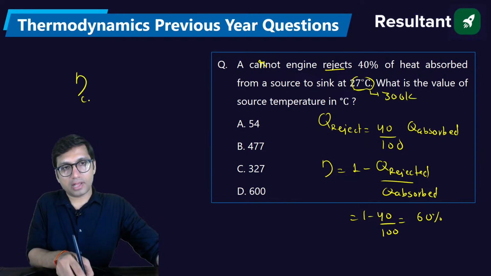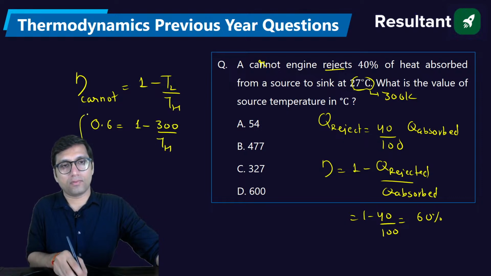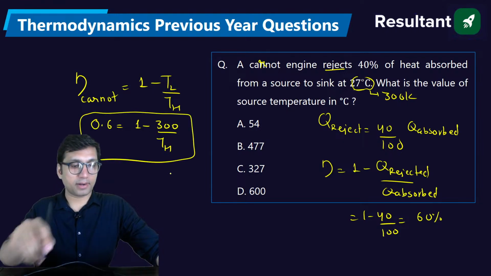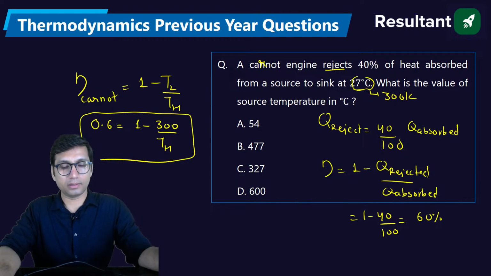Efficiency of the Carnot engine can also be written in terms of temperature: 1 minus lower temperature by higher temperature. Since you have got efficiency 0.6, that is 60%, then it is 1 minus lower temperature, 300 Kelvin, over higher temperature. From here you can get the higher temperature in Kelvin, and then convert to Celsius, right? So tell me, what is the answer?